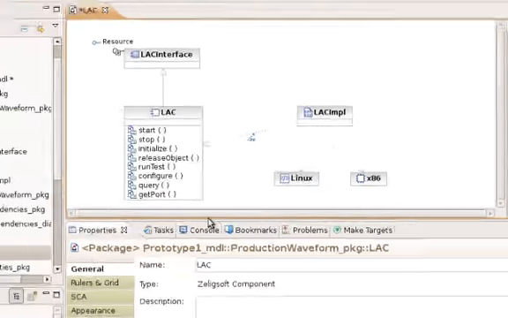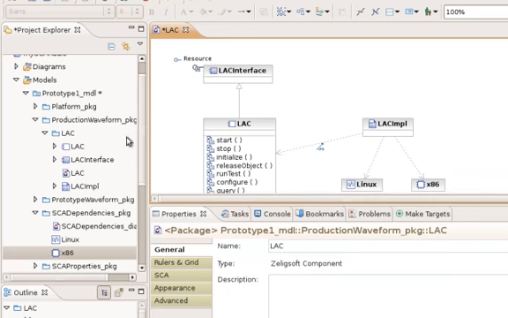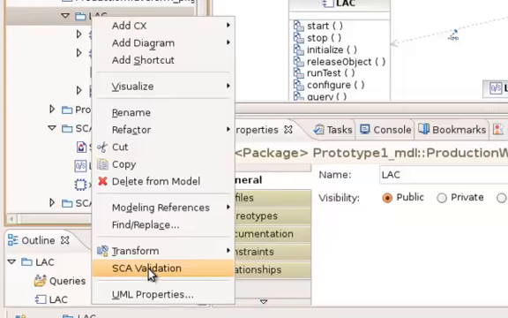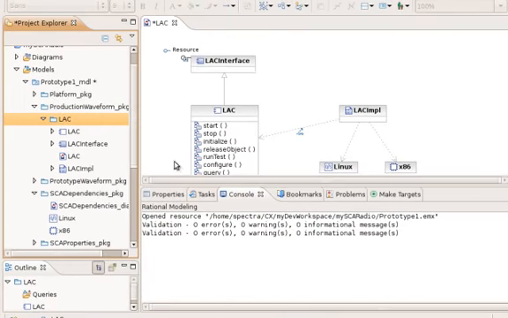Now that I have my basic model of my resource, let me just demonstrate to you the powerful feature of SCA validation. SpectraCX can validate that model against the SCA, and we can see at this point that the validation has been completed. We have 0 errors and 0 warnings.